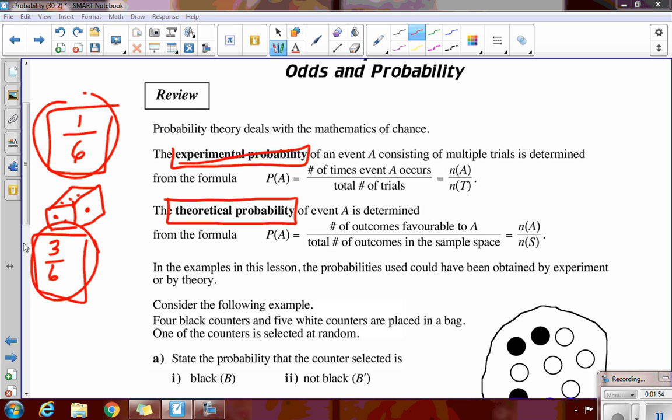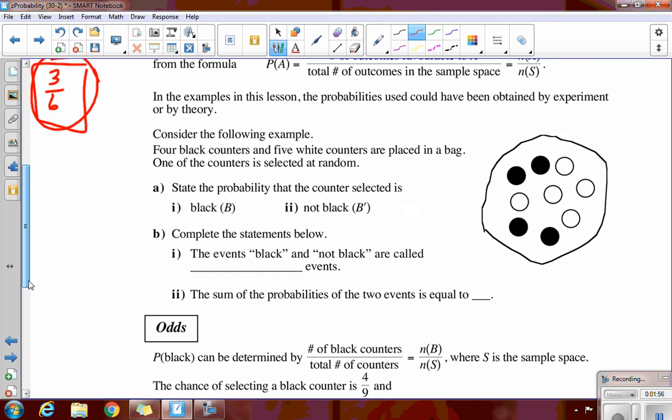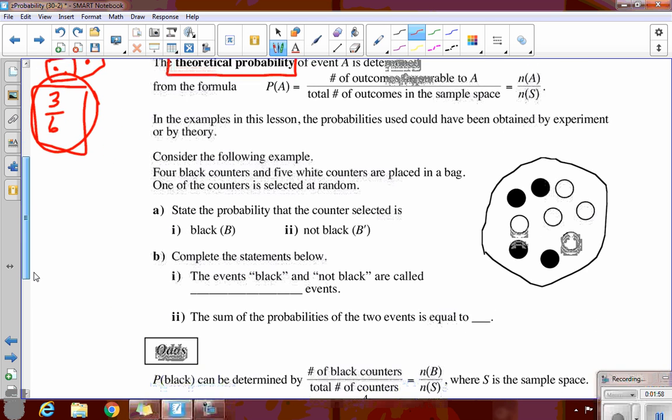All right. Which then brings us down to these nice little questions here, which I'm going to ask you guys right now to try to figure out from this little box here. It says 4 black counters, 5 white counters are placed in this bag. One of the counters is selected at random. State the probability that the counter selected is black. What's the probability of getting a black out of this bag? There's 4 black ones out of a total of